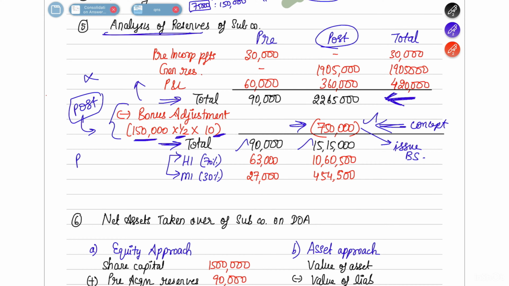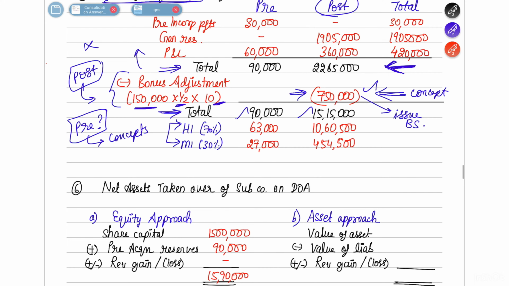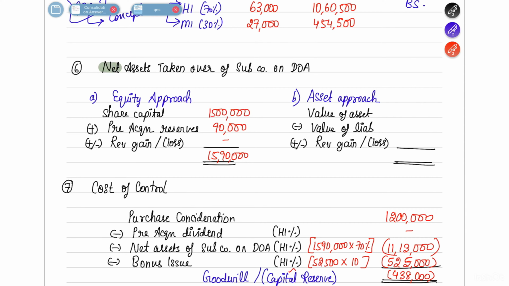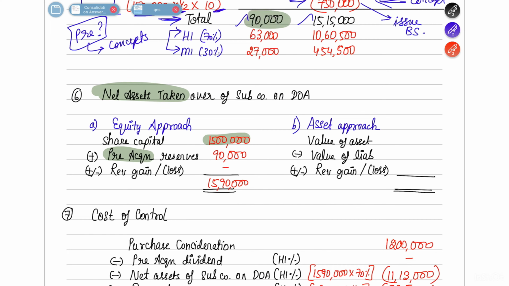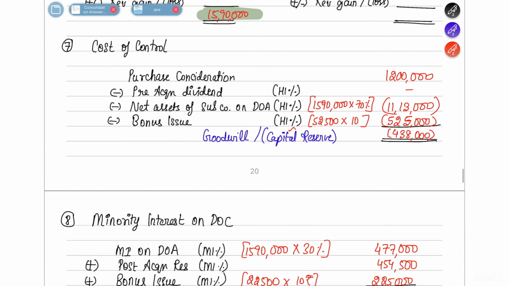What will be the adjustment if we issue bonus share from the pre-acquisition reserve? If you want to know this, please watch my concept video. There I've explained everything in detail. I'm not going to re-explain it here. Okay, next you're going to find what are the net assets taken over. The share capital is 15 lakh rupees, which remains the same. Pre-acquisition reserve is also the same, 90,000. So 15 lakh 90,000 is your net assets taken over.